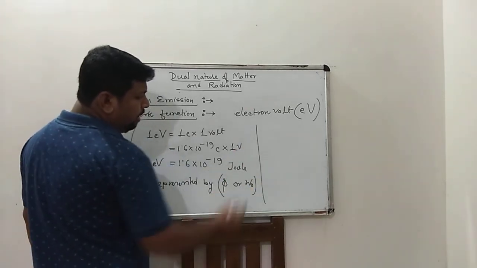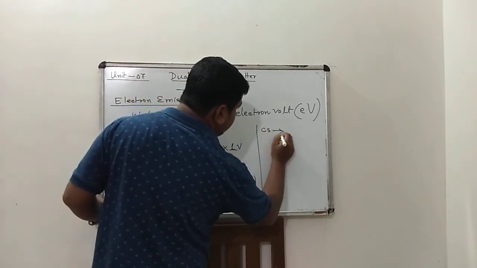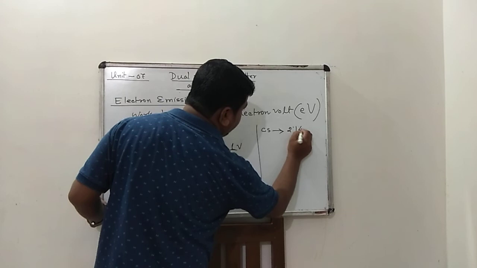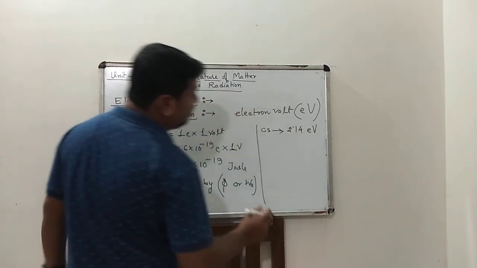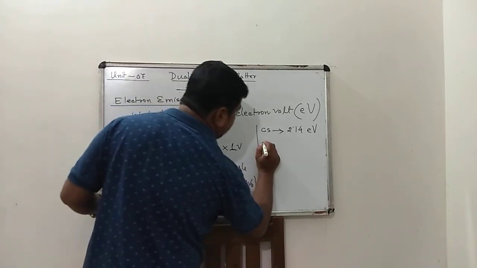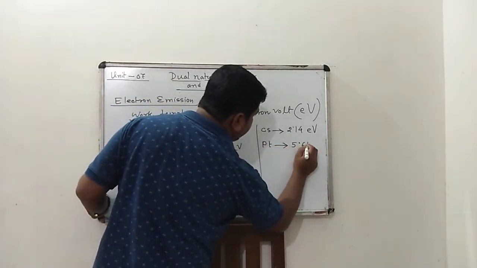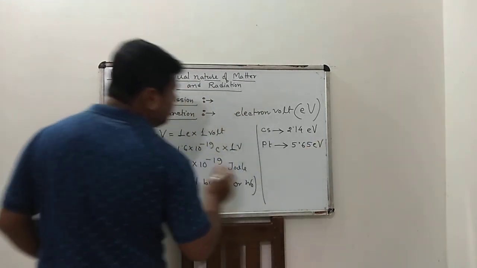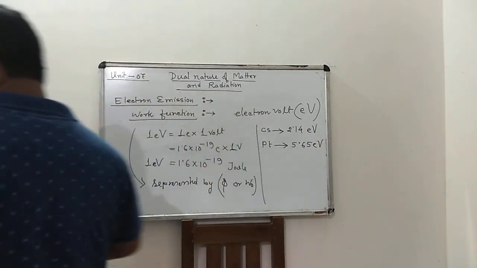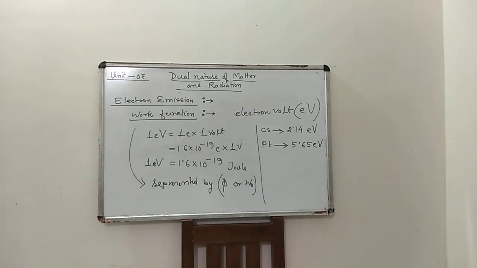The element with the minimum work function is cesium, 2.14 electron volt. The element with the maximum work function is platinum, 5.65 electron volt.